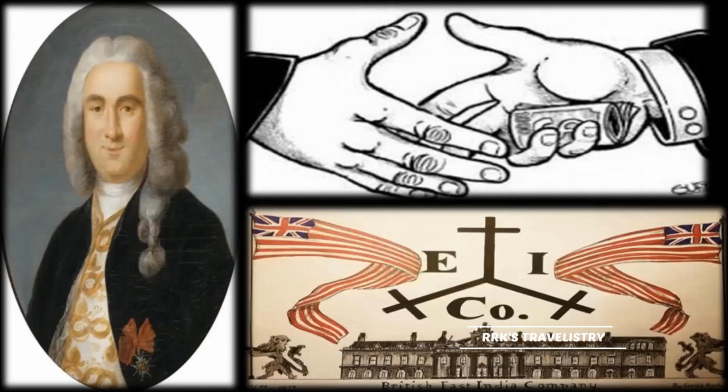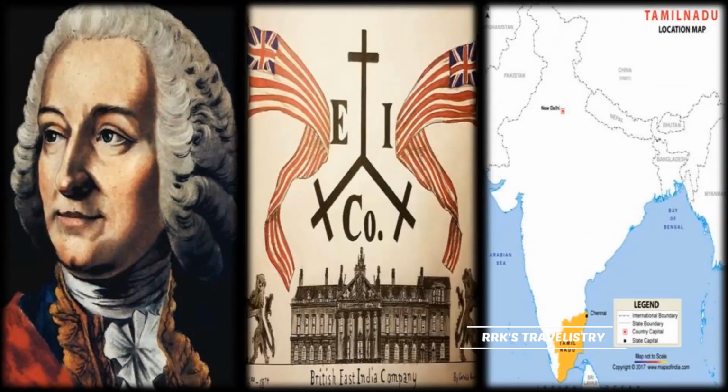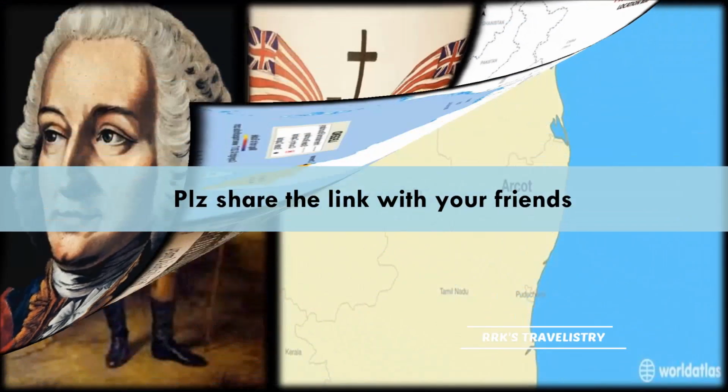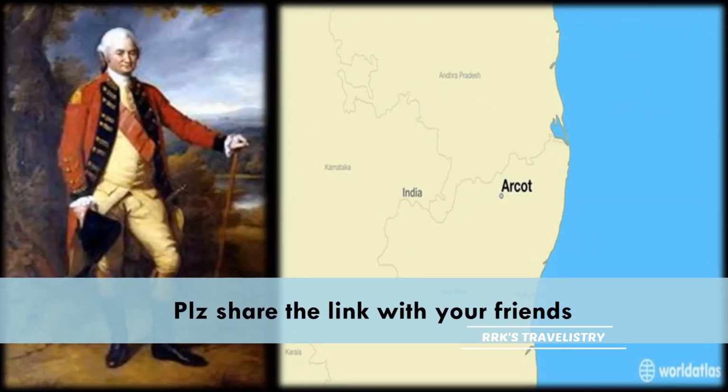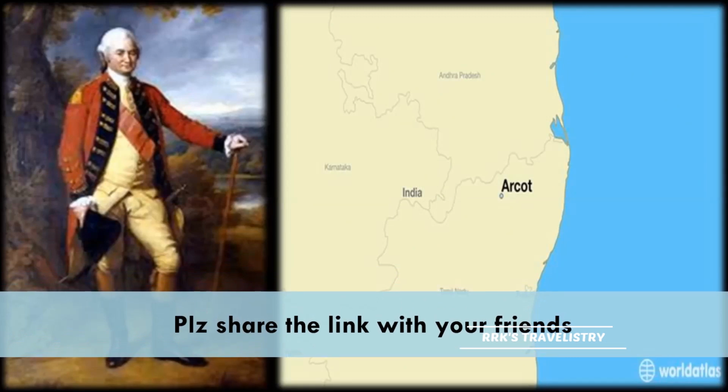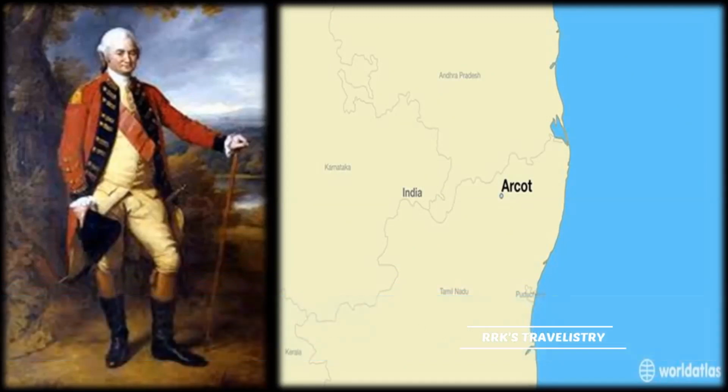But the French military commander, La Bourdonnais, took money from the British and went back. This made Dupleix declare war against the British, but finally the war came to an end with the Treaty of Aix-la-Chapelle. Second Carnatic War. In the years 1749 to 1754, Robert Clive attacked Arcot, the capital of Carnatic.